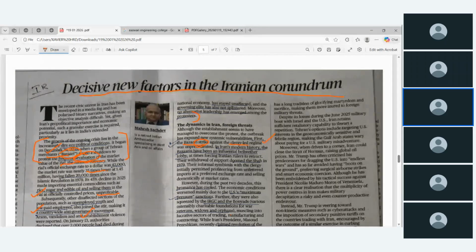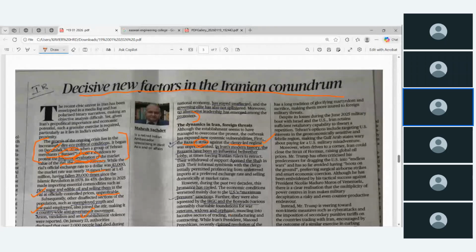Clergy-led means a spiritual person directly leads the government. Suppose in ancient times, the Pope would direct the kings. Whatever the Pope said, the leader of the Christians, the king would follow. Like that, the clergy is leading the regime.